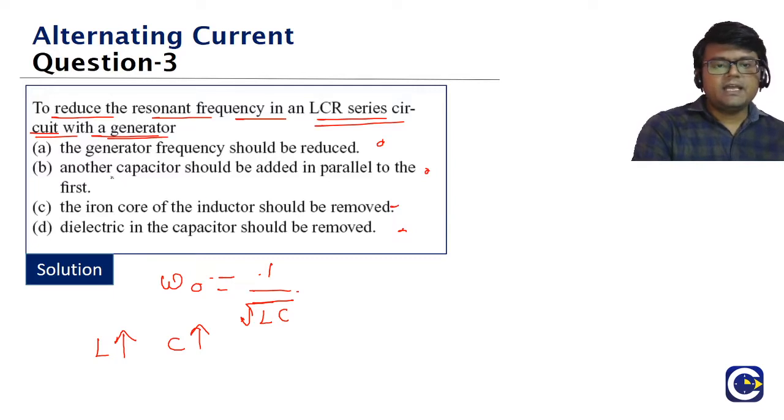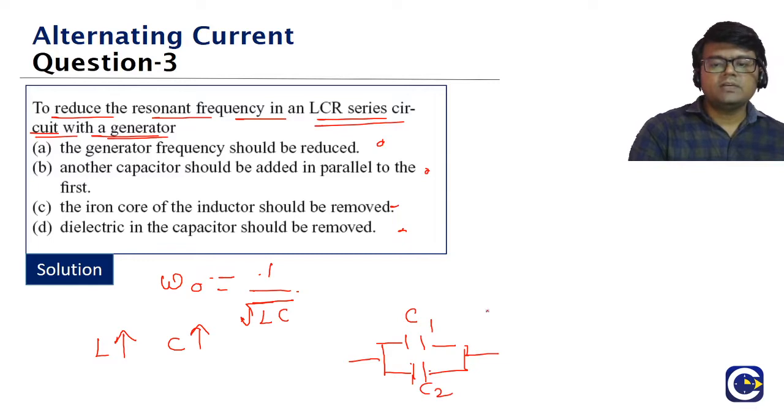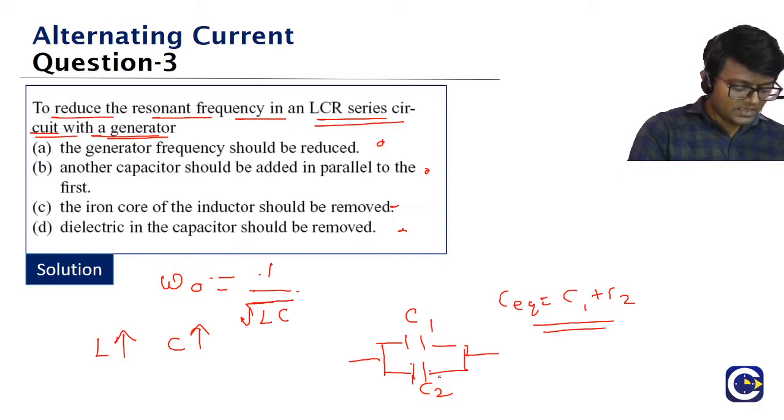Look at option B. Another capacitor should be added in parallel to the first one. I think somebody is saying the answer, Akash, B. If you have one capacitor, let us say C1, and you add one more capacitor in parallel, what is the formula for the parallel combination? C equivalent is equal to C1 plus C2. Means the equivalent capacitance value is going to be increasing.